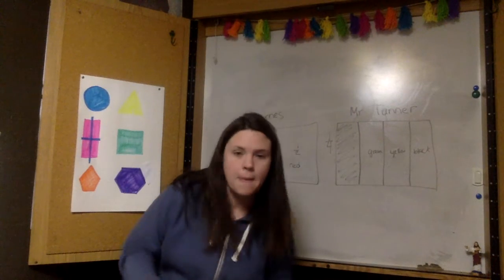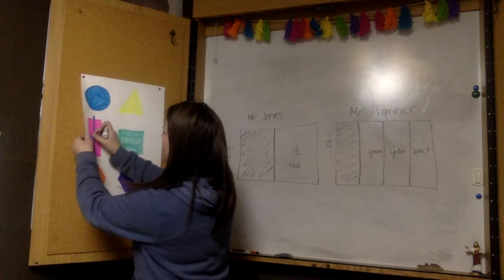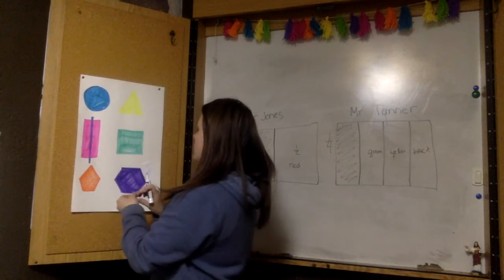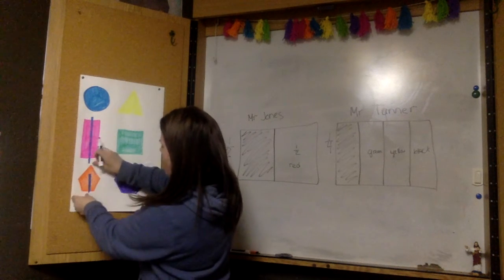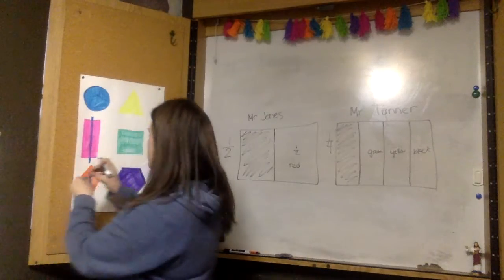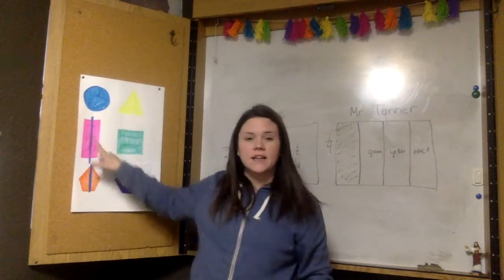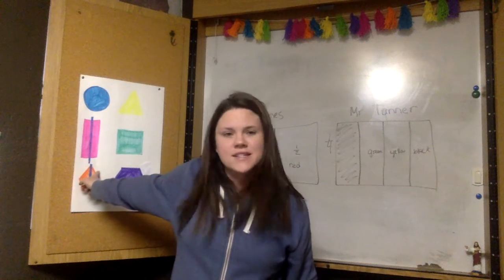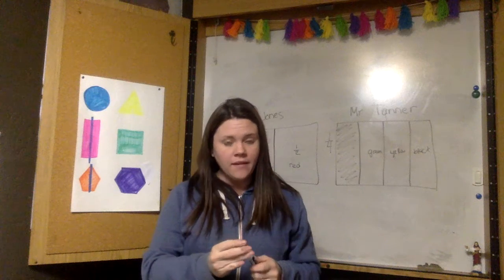Or let's look at these shapes over here. These shapes are not the same size. Half of my rectangle here is not the same size as half of my pentagon, right? So even though they're both technically a half, they're not the same. So it depends on where the half is coming from, okay?